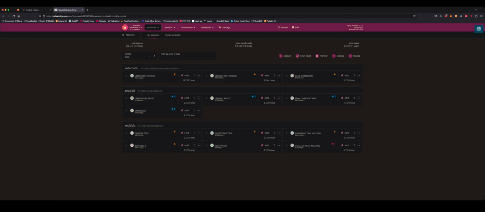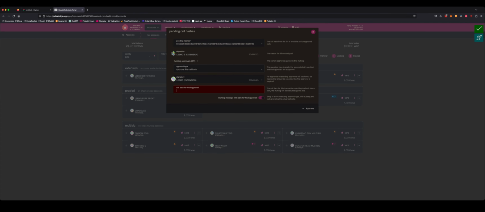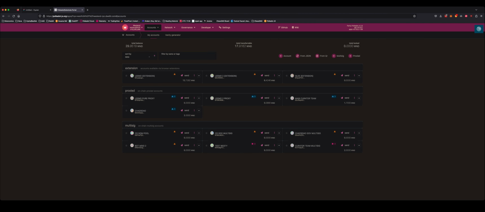Now, because the Chaos DAO Pure Proxy is controlled by the test Westy multisig, there will be a nice pink icon that appears here, as has just happened. So when we open that, we can see that the call hash ends in 22. So now we can paste in the call data that we copied previously and approve this transaction. And if we remember, this was to send 0.1 Westend from this main curator team account. So when we sign it, it should be approved and we should have a balance of 1.6 Westend tokens, which has now happened, showing that this account setup definitely works on chain.